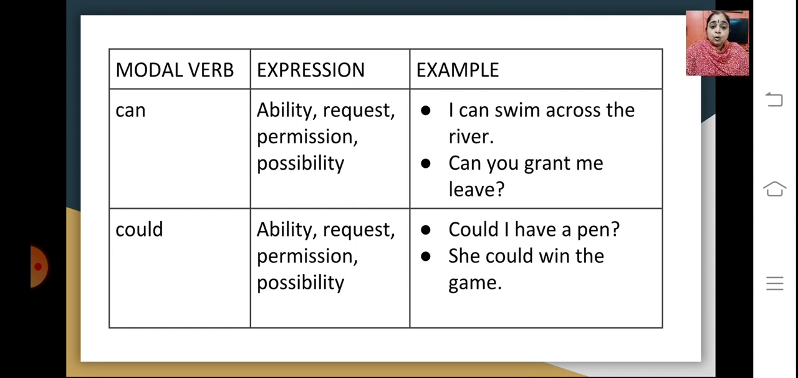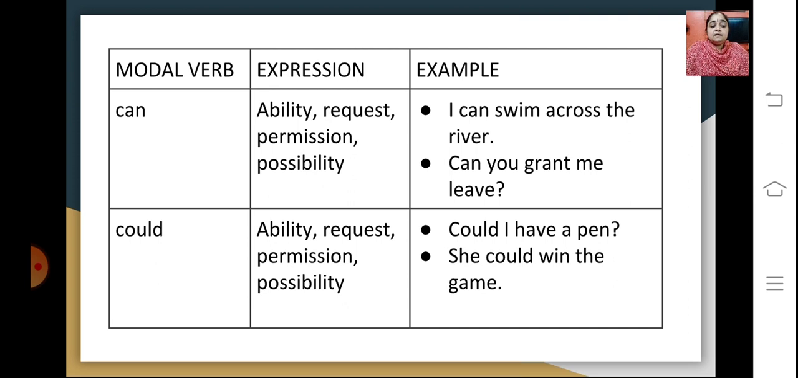Then we come to could. Could is the past tense of can. So here again it's ability, a request, permission, a possibility. The example given is, could I have a pen? That means you're asking someone, a request is put in to get a pen. Or, she could win the game. There is a possibility that she could win the game.